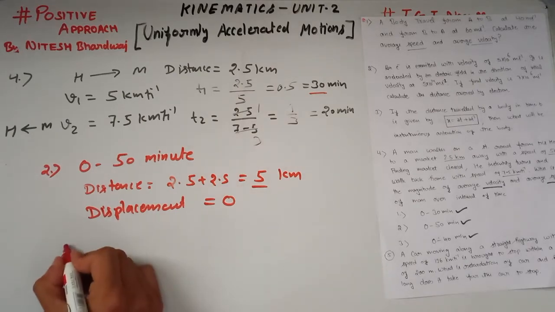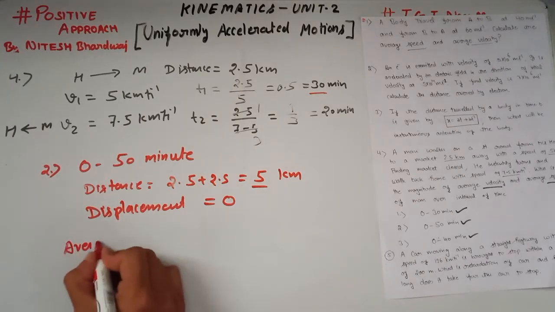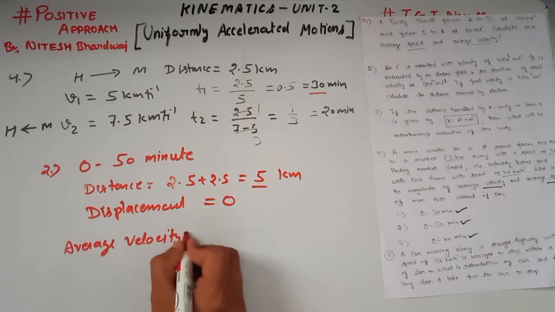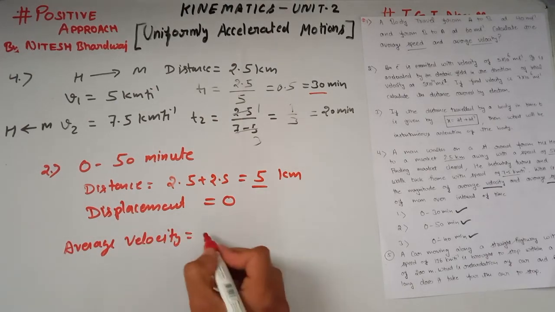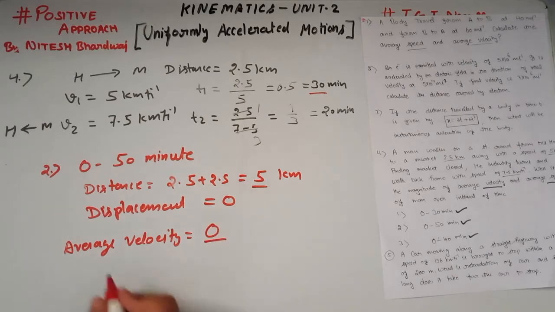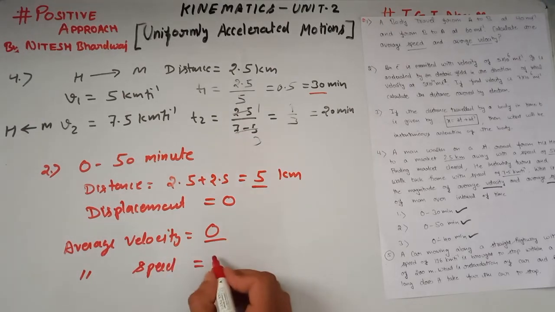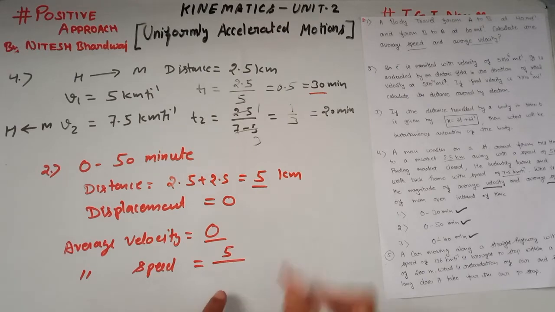Now we have to calculate here average velocity. We know that velocity is displacement over time, which is equal to 0. And now we have to calculate average speed. What is average speed? Average speed is total distance covered by the object divided by the total time taken. Total time is 30 plus 20, this is 50 minutes.